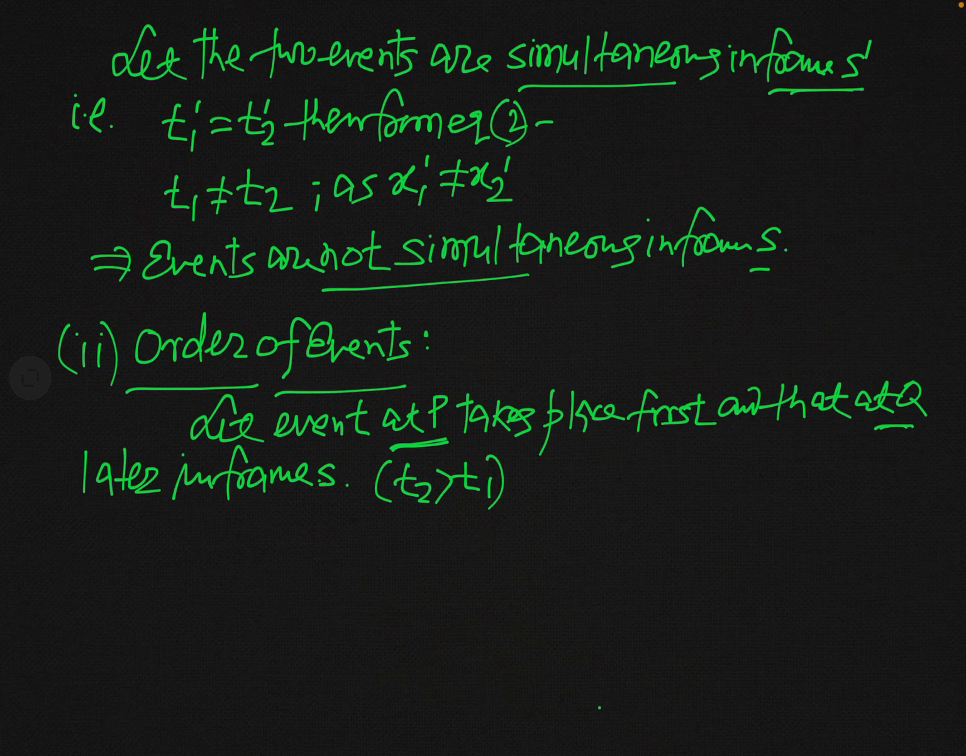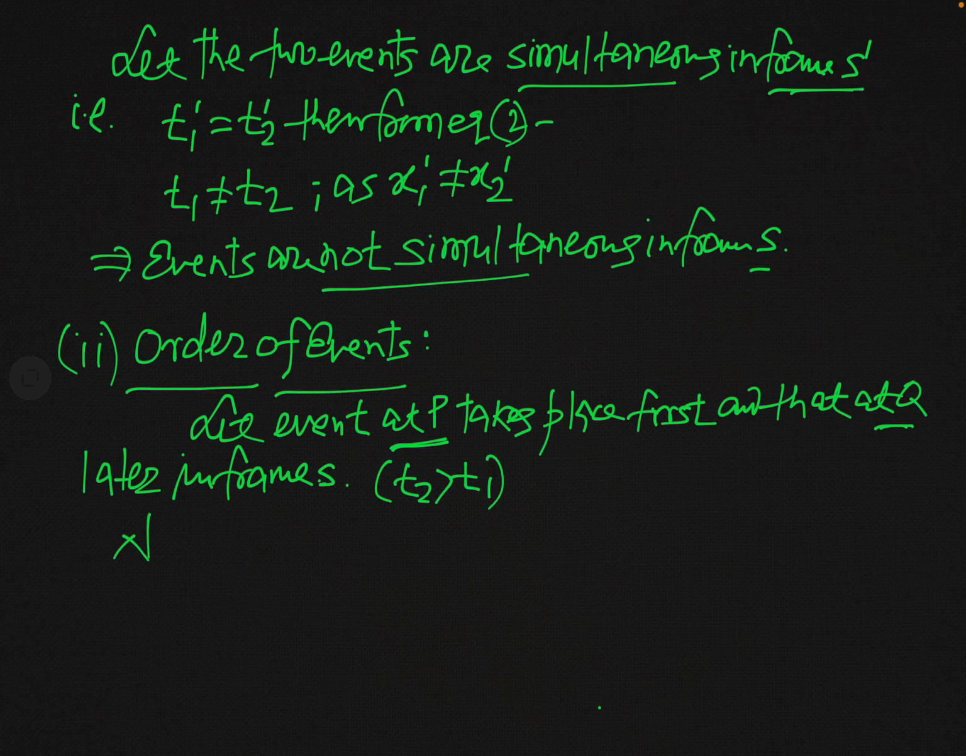Now our aim is to test whether the order of these two events is the same in another frame S prime or not. It means if the event at P takes place earlier and at Q takes place later in frame S, then is this order maintained in frame S prime or not? We are going to test it, and for this we will find the difference of the times corresponding to these two events in frame S prime.